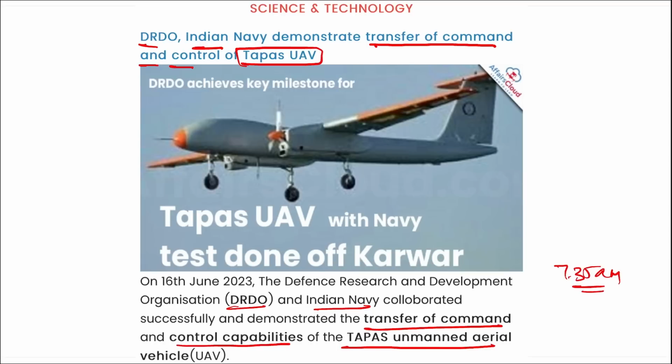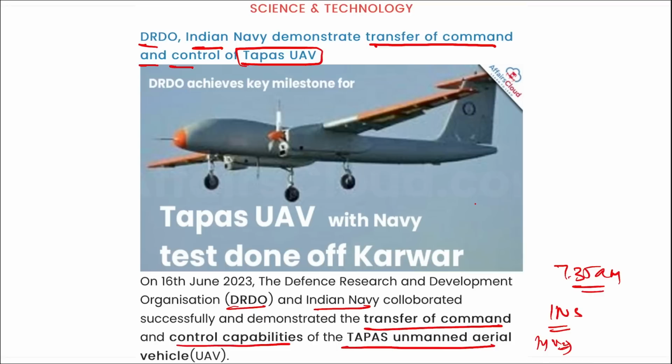7:35 a.m. from a remote ground station on board Indian naval ship Subhadra, that is 148 kilometers away from the Karwar naval base, that is in Karnataka. This UAV was seamlessly flying at an altitude of 20,000 feet above the mean sea level, and during the 3 hour and 30 minutes flight, INS Subhadra handled the UAV operations for 40 minutes. To control the unmanned aerial vehicle, 1 ground control station and 2 ship data terminals were installed on the INS Subhadra.